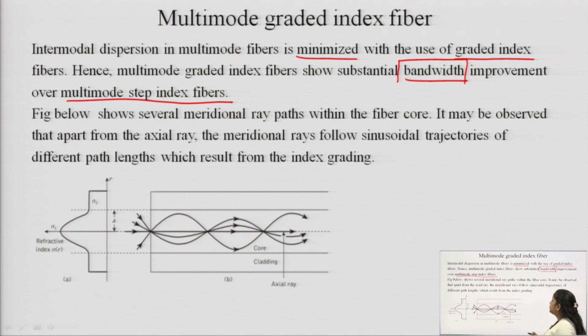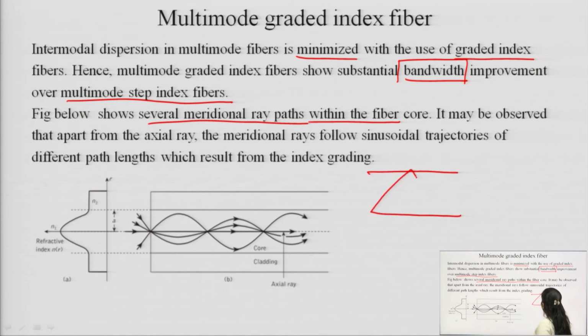So, here are the several meridional ray paths within the fiber. When we talk about the step index fiber, there exists a meridional ray of this form, but in this case there is a refractive index change at every point.